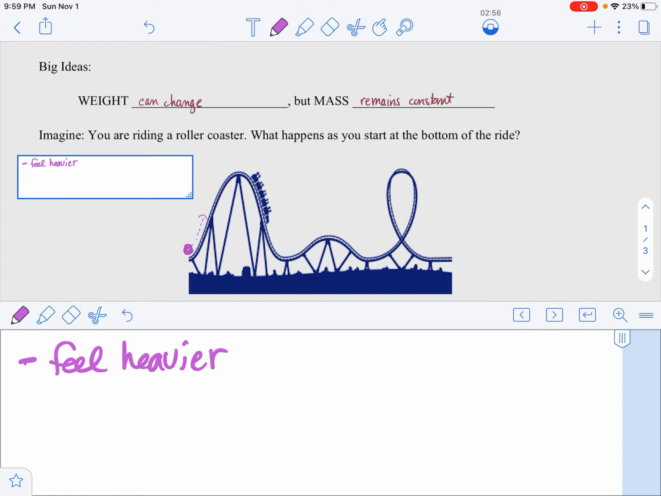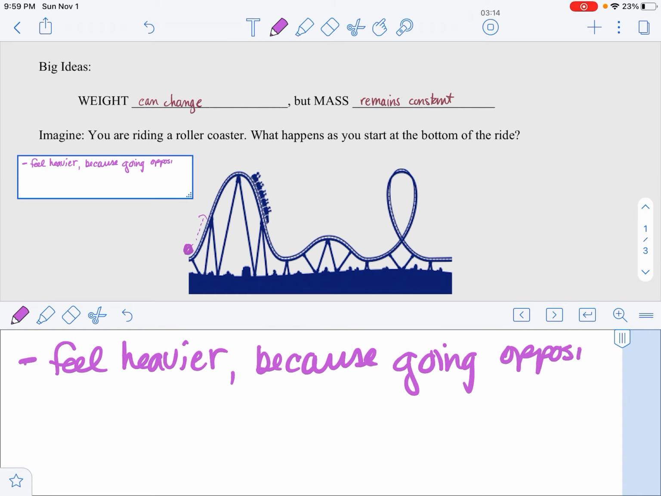Now, why do we feel heavier? Well, we feel heavier obviously because we're going against gravity, right? Gravity's trying to pull us back down. We're going up against gravity, and so we feel heavier. So we feel heavier because we're going opposite the force of gravity.